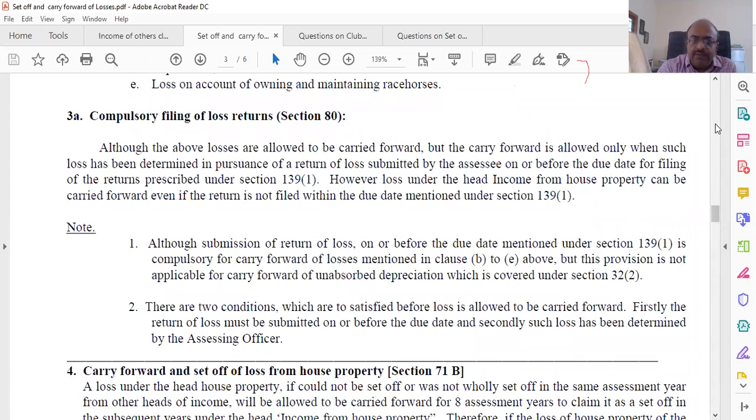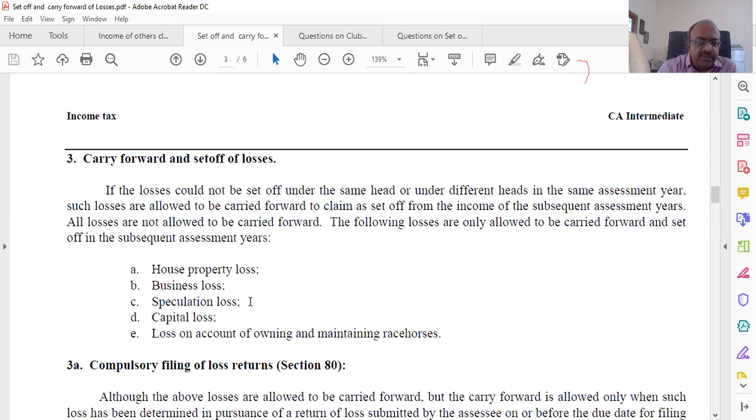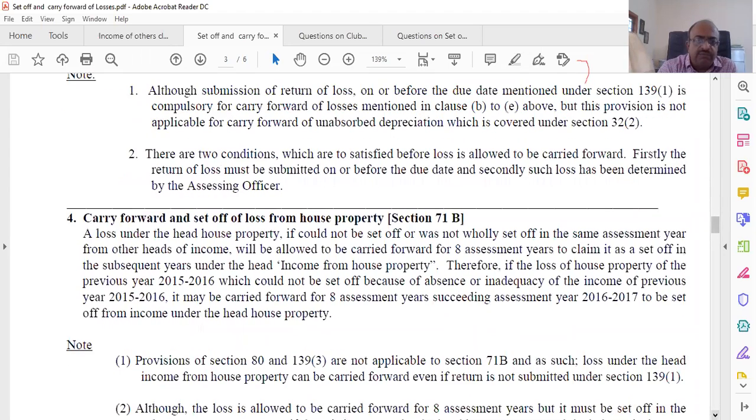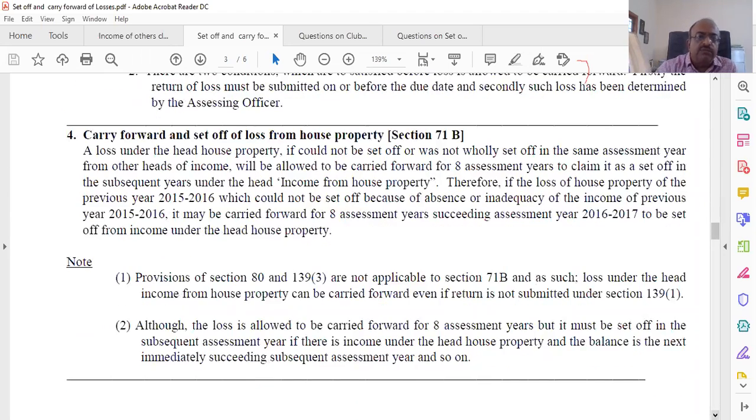Now, one by one, we look at house property, business, etc. What are the rules for carry forward and set off? So, first one is house property. A loss under the head house property, if it could not be wholly set off in the same assessment year from other heads of income, will be allowed to be carried forward for 8 assessment years to claim it as a set off in the subsequent years. So 8 years you can carry it forward, not beyond that.